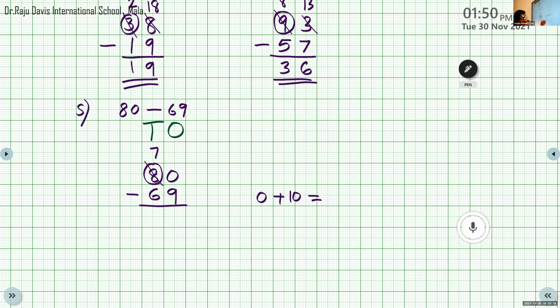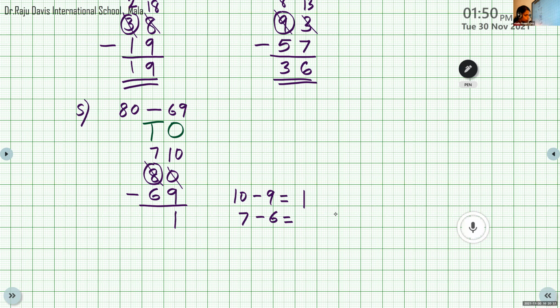Now at the tens place it is 7 minus 6. What's the answer? 7 minus 6 is 1. So the answer is 11.